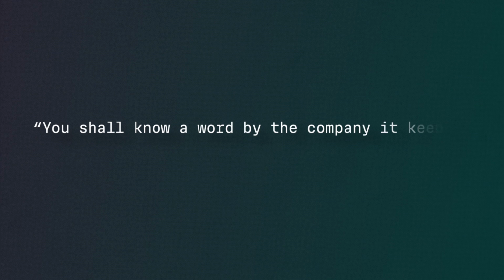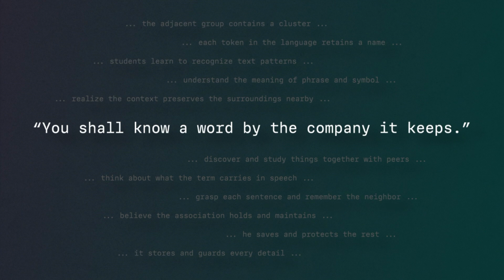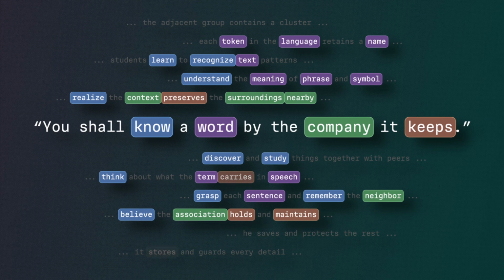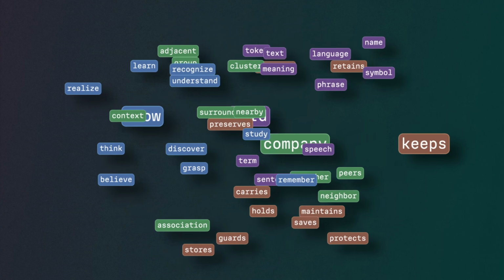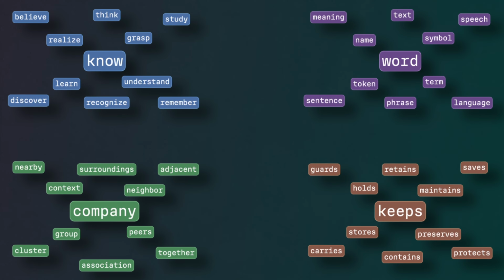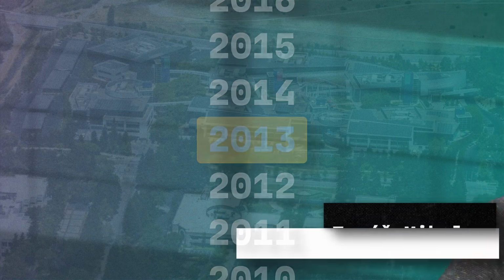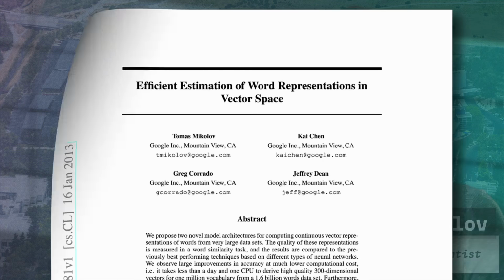And today we call this idea distributional semantics, and we've built it into the machines. Every modern language model begins by mapping words into a vast numerical space where neighbors share meaning. And those maps are called embeddings. And that one sentence, "You shall know a word by the company it keeps," is the thesis behind every embedding model ever built.